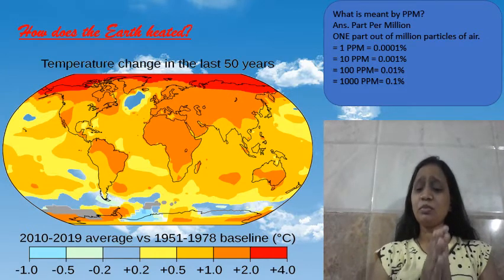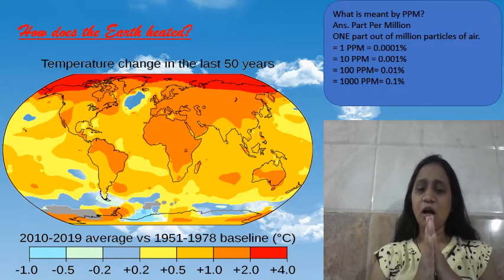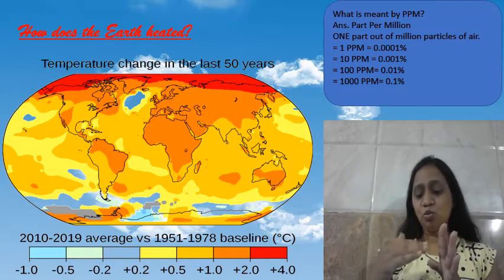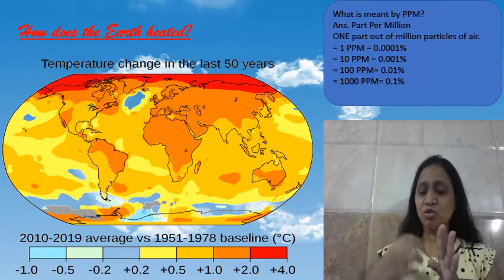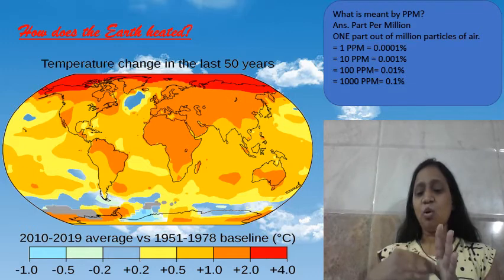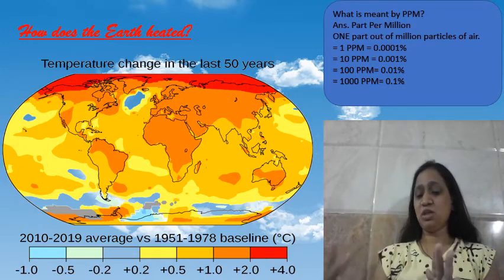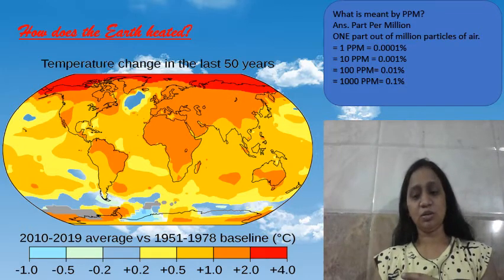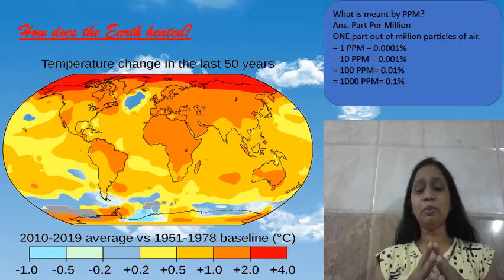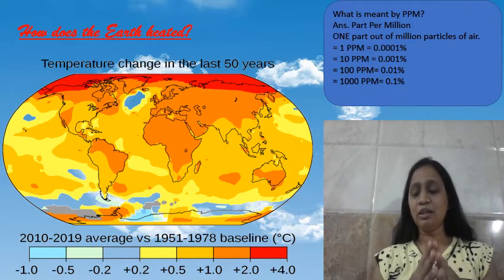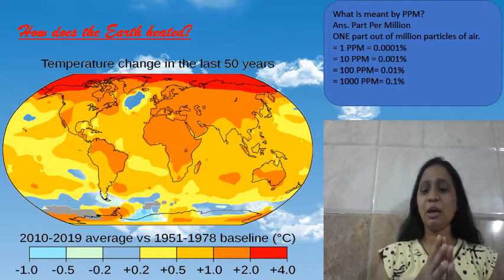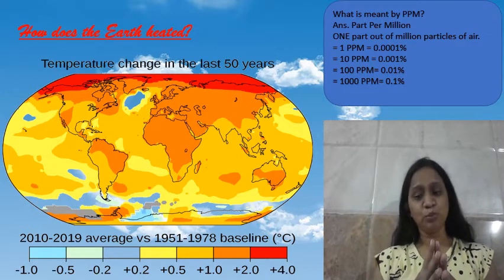Now, in today's module, you will understand the causes behind these greenhouse gases increasing on the earth. So let's start with carbon dioxide, whose chemical formula is CO2.